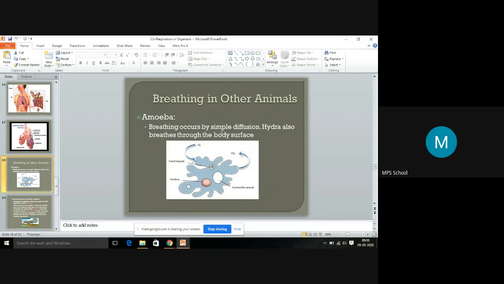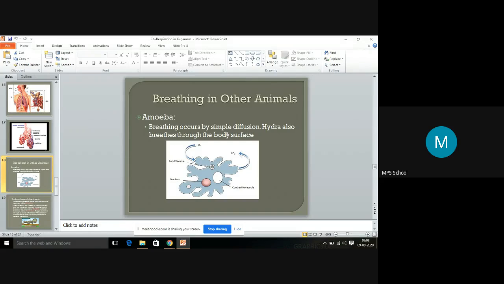Diffusion means it is just like passing through. Simply from the outside air. Our body can't diffuse, meaning it can't absorb the air or food material directly. But what can the amoeba do? The amoeba is a structureless living being, which can absorb oxygen from the atmosphere, and through the respiration process it will release carbon dioxide.